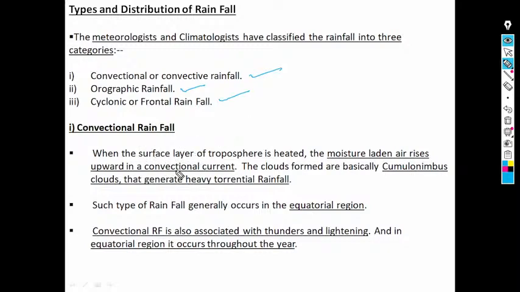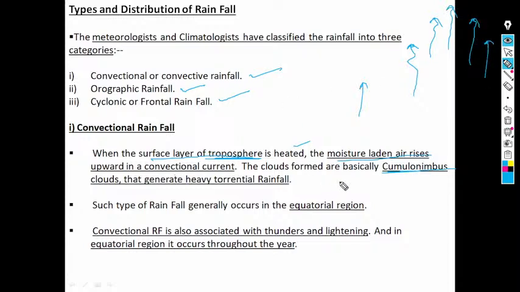Convectional rainfall: when the surface of the troposphere is heated, the moisture laden air rises upward in a convectional current. The clouds formed are basically cumulonimbus clouds. When the layer of troposphere is getting heated, the moisture laden air rises upward as a convectional current, basically.